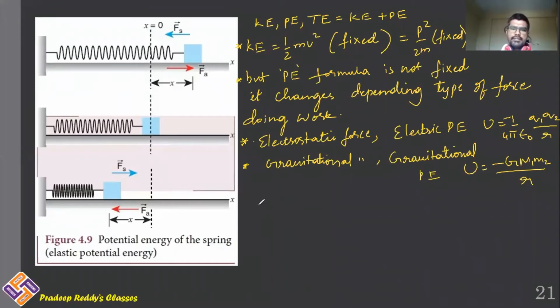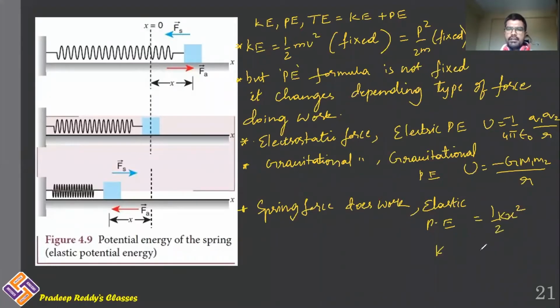Suppose spring force does work. If spring force is doing work, then you will be getting elastic potential energy, which is equal to half k x square, where k is the spring constant, right?